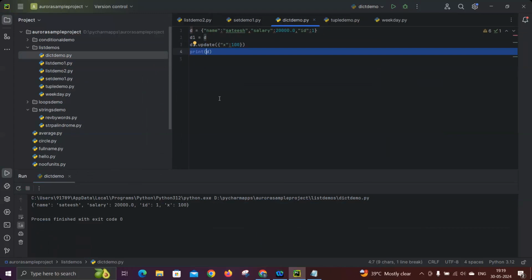That's what is technically called shallow copy and deep copy. Shallow means it only copies the values, but deep means it also copies the memory. In the case of d1 equal to d, it does not allocate separate memory. Both use the same memory under different names. So please remember this difference.